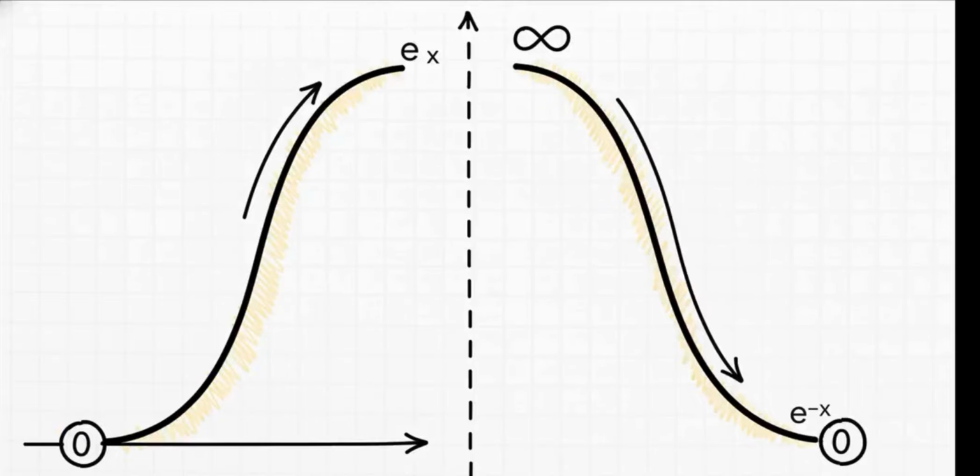Now, what about the function e to the -x? Well, this is the easy part. It's literally just the mirror image of what we just saw. As we travel to the right towards positive infinity, it does the opposite. It heads straight for 0. And as we travel left, it's the one that shoots up to infinity. Just like that, we've covered the third and fourth destinations on our map.